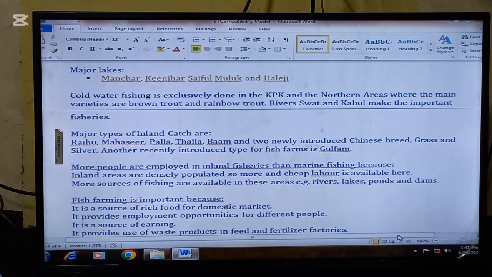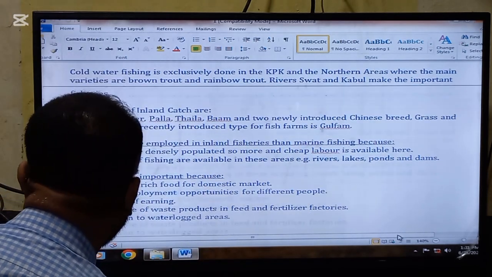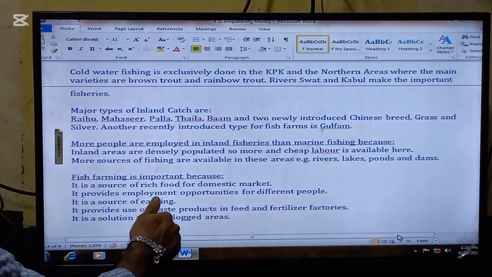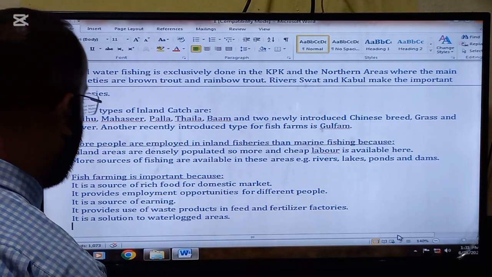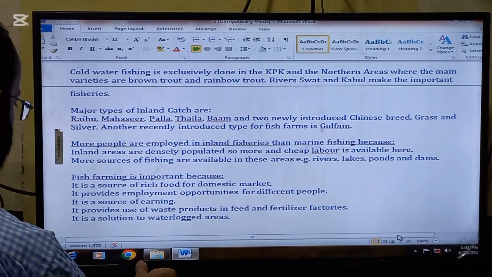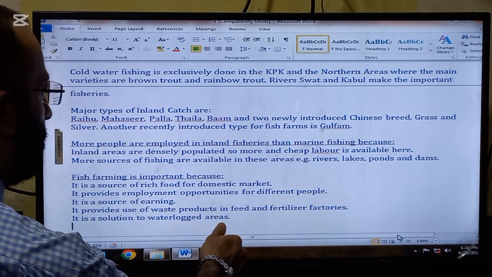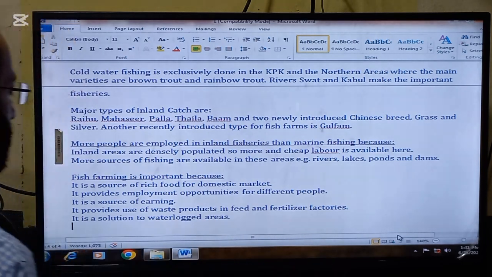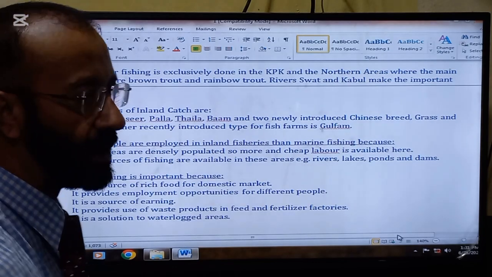Next thing we are going to discuss is why fish farming is important. It is a source of rich food for the domestic market. It provides employment opportunities for different people. It is a source of earning. It allows use of waste products in feed and fertilizer factories. And it is a solution to waterlogged areas.